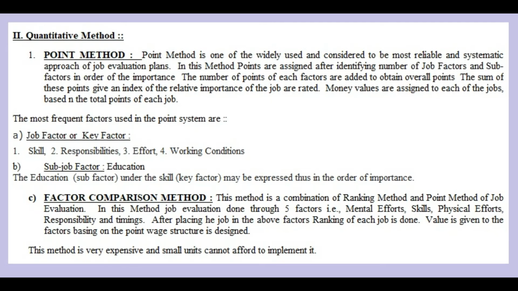The procedure for this point system is: first we list the jobs, second the number of factors, and third we determine the degree of the factors, that is the relative importance of the job, or the risk and the skill required for the job. Based on the degree of factors, a committee allocates the points. On the basis of points, the wage structure is prepared.